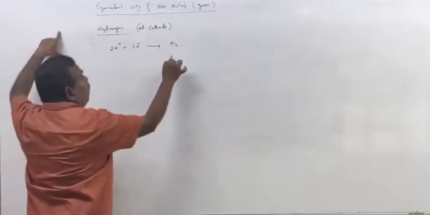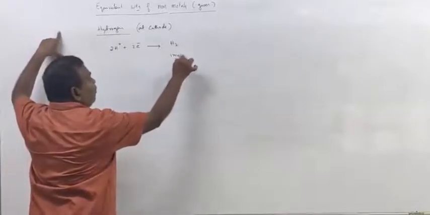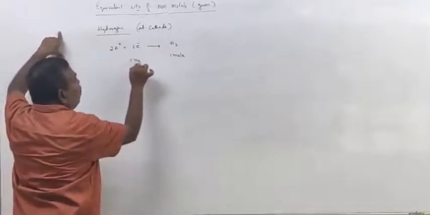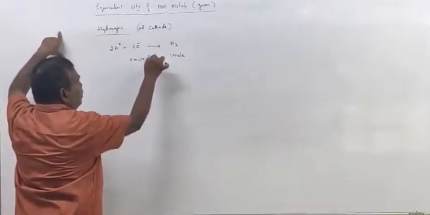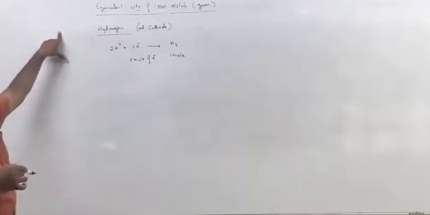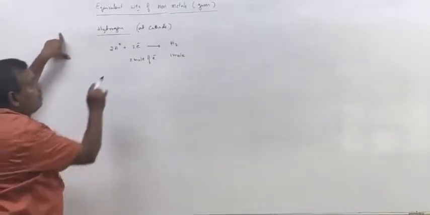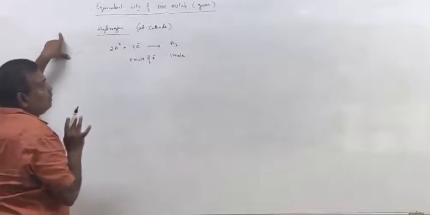See here, 1 mole hydrogen gas is liberated for 2 moles of electrons. Charge on 2 moles of electrons.